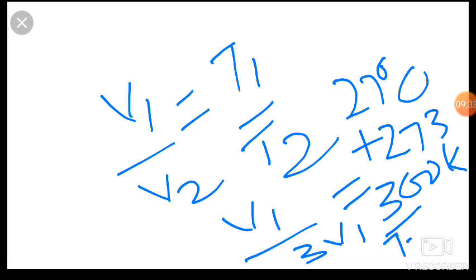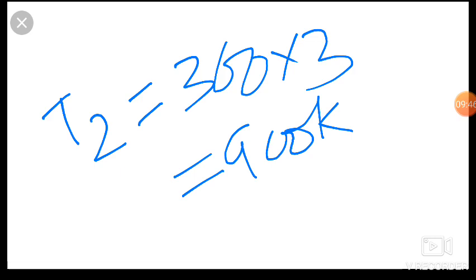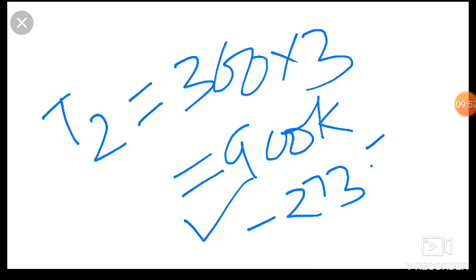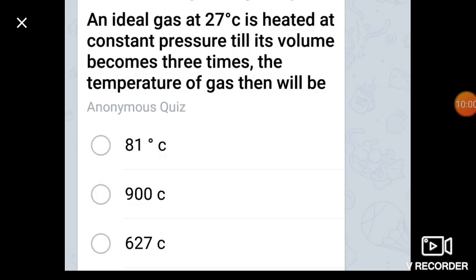So friends, we have to find the value of T2. So it becomes 300 into 3, which is 900 Kelvin. And friends, if we convert this to Celsius, we subtract 273. So we get 627 degrees Celsius as the answer of this question.